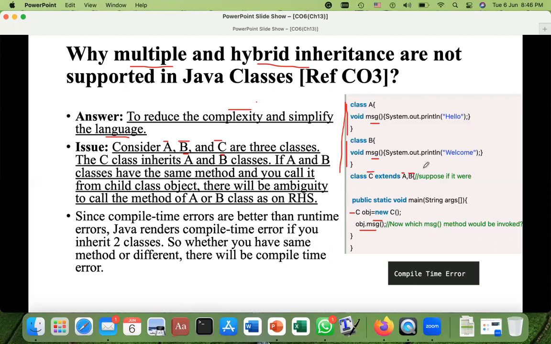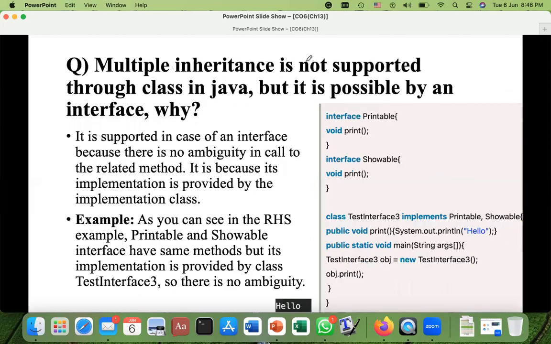Then I will go into the parent classes, A and B. In the parent class A, we have this msg, and in the other parent class B, I also have msg. So now the question is, which msg would it call? The compiler will be confused about which method it has to call. That's why it is a compile time error in the case of classes for multiple and hybrid inheritance.